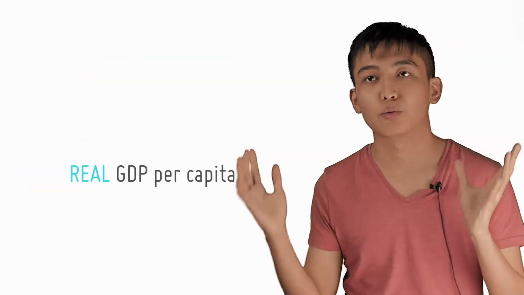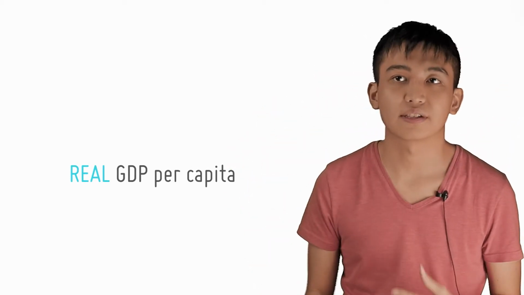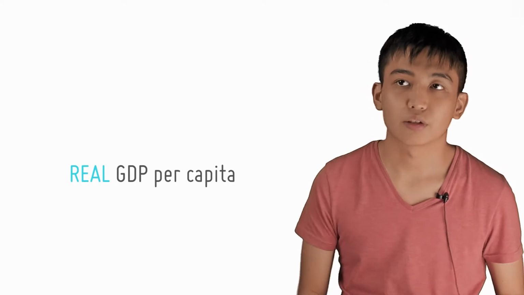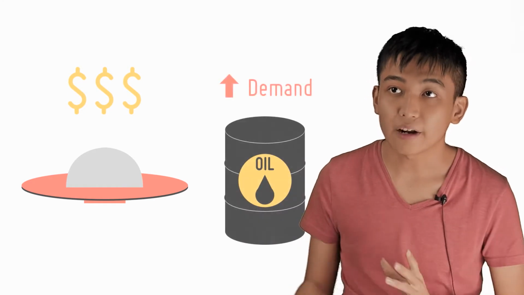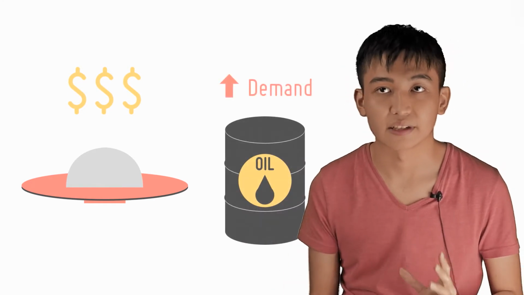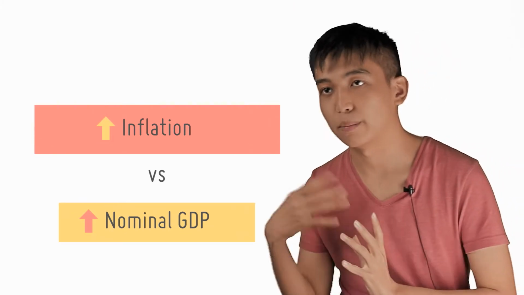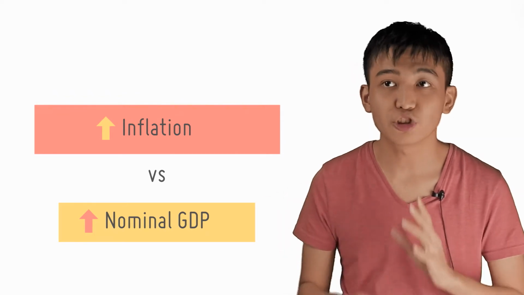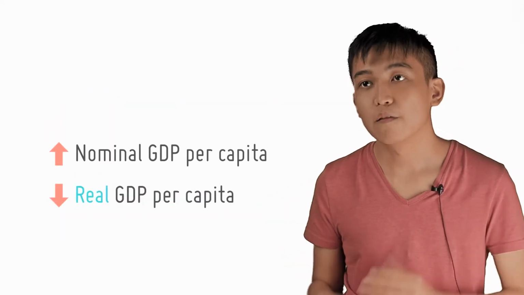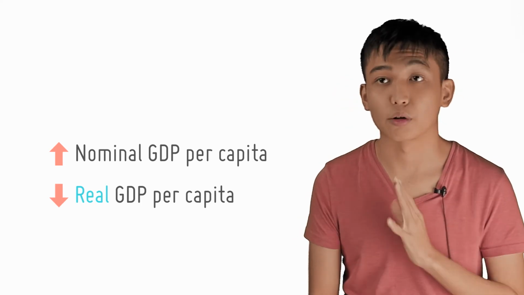But then we have not dealt with the real part of the real GDP per capita. So how do we address this real part? This part usually requires a bit of general knowledge. Suppose food prices are rising rapidly, especially in China, and demand for commodities like oil is rising. Then, we may argue that inflation may outpace the increase in the nominal GDP. In this case, we have our antithesis, that although nominal GDP per capita has risen, real GDP per capita may have fallen. Of course, we may argue the converse.